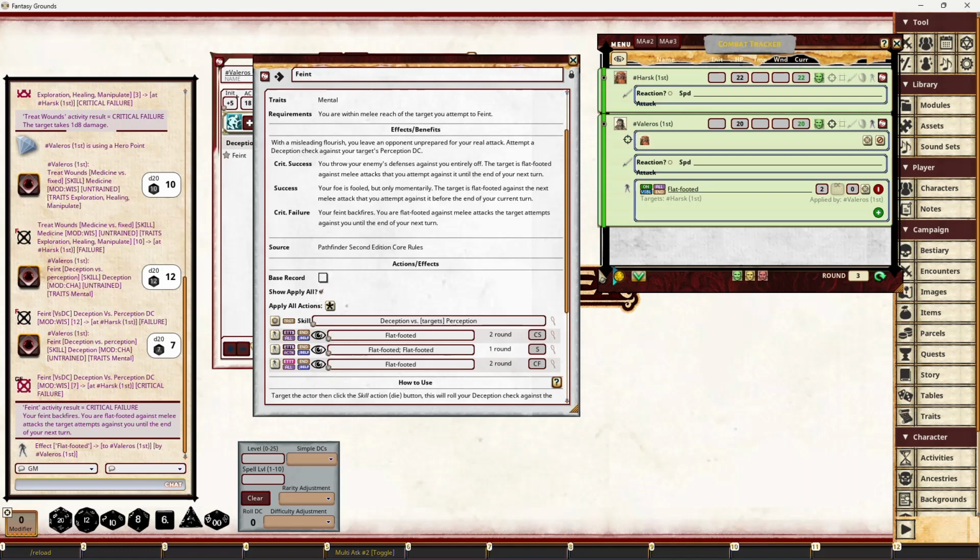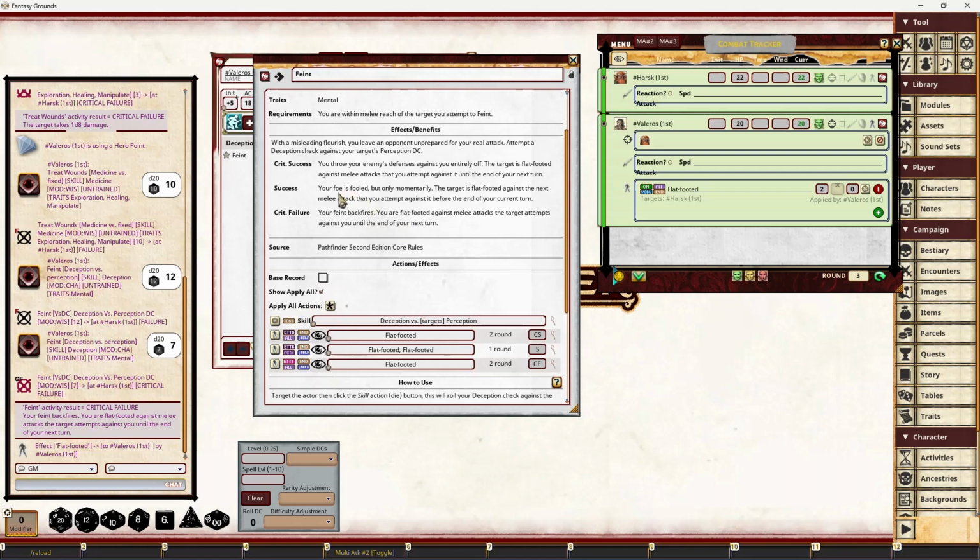So this is really good, quick and easy functionality, especially for rogues and people like that who apply flat-footed. Previously you would have had to apply it and use effect dragging, or maybe some people might just have handled it manually and made sure there was a flat-footed effect before they rolled their attack, and then made sure there was a flat-footed effect before they rolled damage. This would all be taken into account now, and it could be applied automatically with a roll for your deception, and then apply all actions. The correct one's going to be applied.